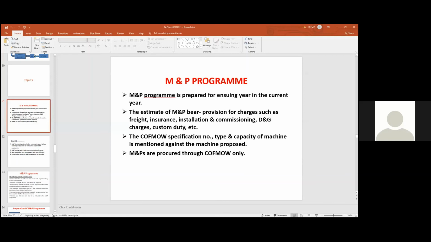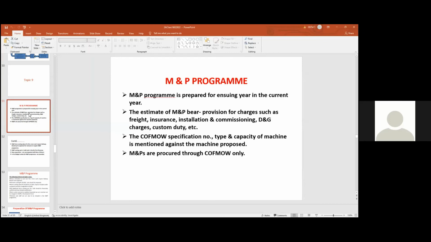Okay. So as on date, today COFMO is there, Central Organization for Modernization of Workshops. They will provide the standard design of rolling stock, LHB standard design, RDSO, COFMO. They will provide the standard model of machines: which kind of lathe machine has to be procured, which kind of hammer has to be procured, which kind of wheel turning machine has to be procured, the standardized ones.